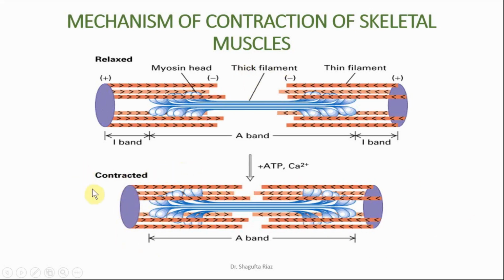When the muscle contracts, these two filaments slide over each other. Here you can see these arrows which show the movement of the thin filaments towards each other. These filaments move toward each other, causing the contraction.